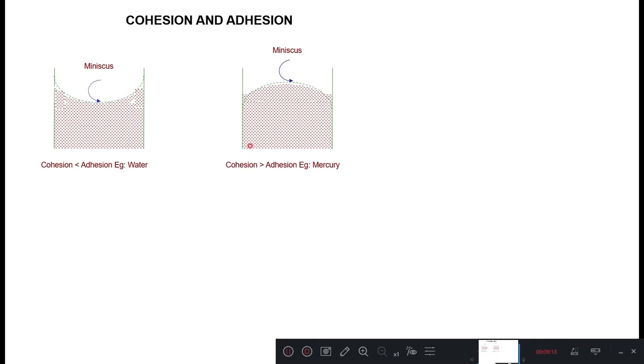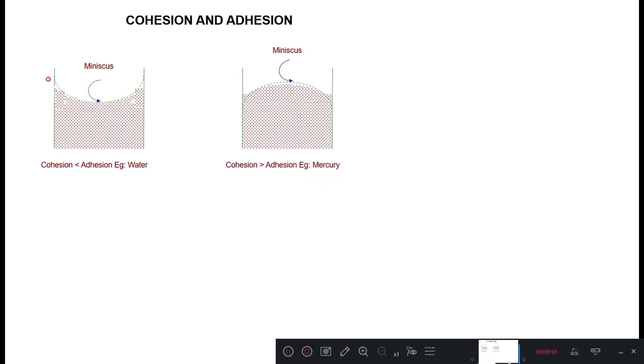So what do you mean by adhesion? Adhesion means the attraction between the molecules of the liquid and the solid boundary with which it is in contact, known as the adhesive property of the liquid. Due to adhesion, the liquid sticks to the boundary surface. For example, water sticks to the glass container. So we call it more adhesive towards the glass surface. Because of the cohesion and adhesion, the surface tensile force takes place.